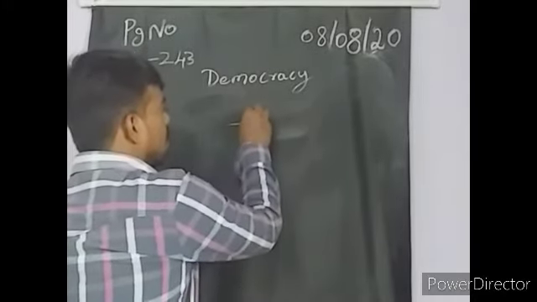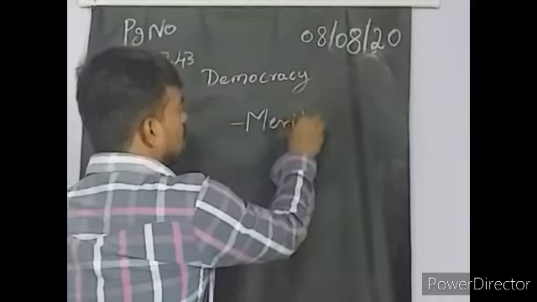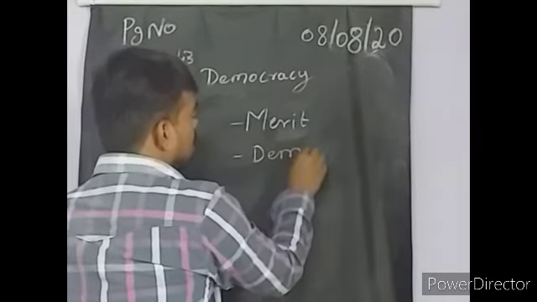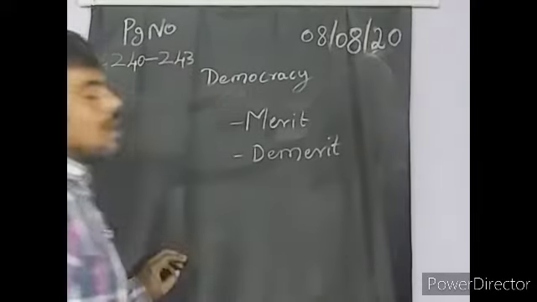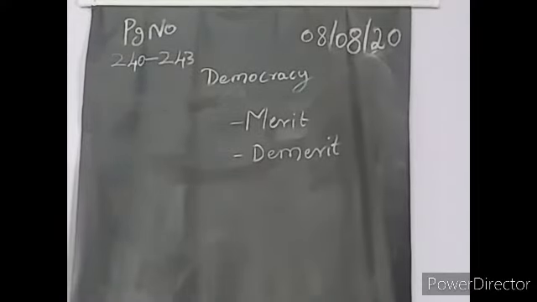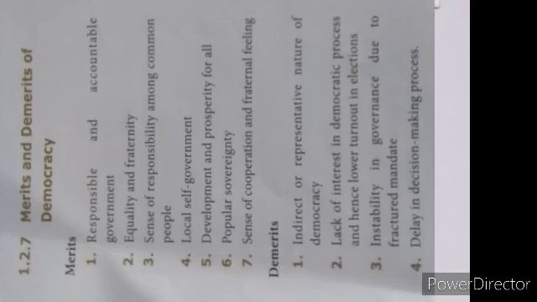This is what we are going to see about democracy: merit and demerit. In everything, merit and demerit will be there. So what are the merits of democracy? First one, a responsible and accountable government. If we want good democracy, we should have a responsible and accountable government.